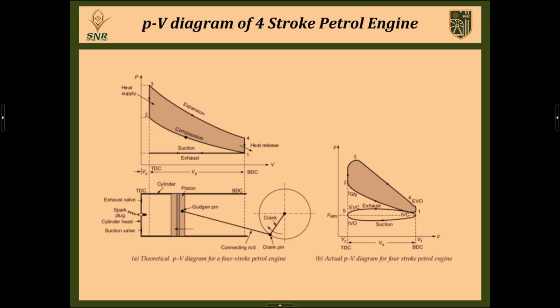4-stroke petrol engine, we are maintaining volume constant in both the heat supply and then heat release processes. And finally, during the exhaust process, there is not much difference in pressure, only the volume will decrease, because the piston will start to move from BDC to TDC. So that is the PV diagram of a 4-stroke petrol engine.